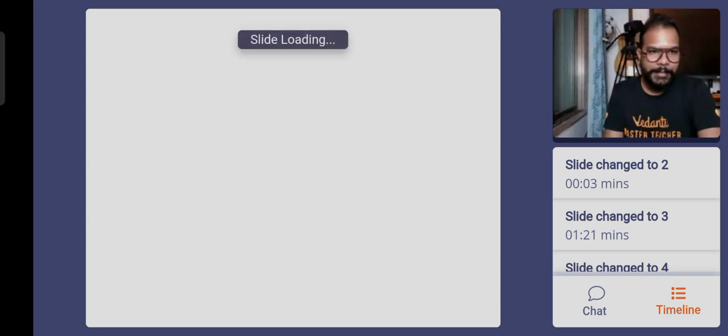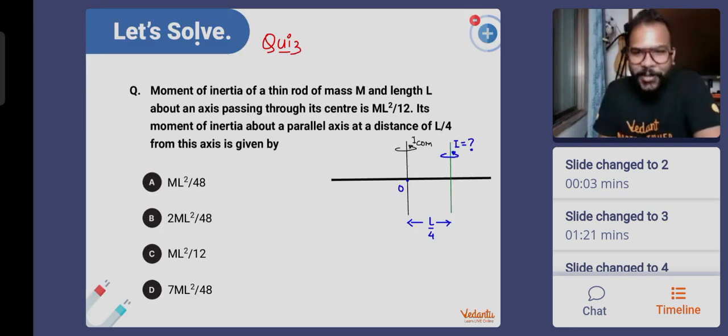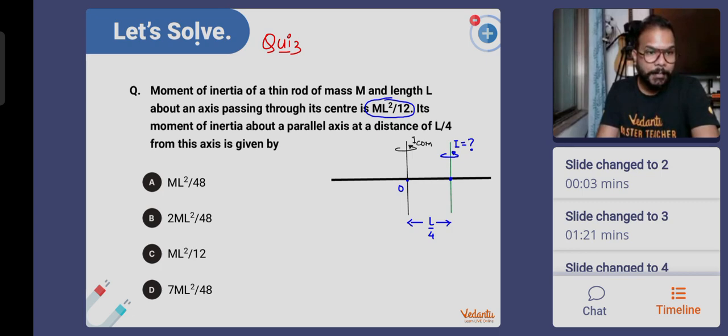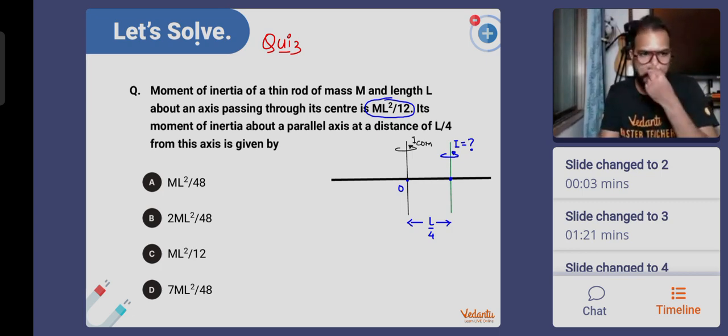Let me give you an example here. Oh, I'm not giving an example. This is a quiz. So again, a rod. ICOM is something that you know. ICOM is already mentioned in the question also: ml square by 12, and the axis of rotation is shifted by L by 4. So the new moment of inertia about this axis I is going to be how much is what you have to find out. I'll set up the quiz. You guys start solving.